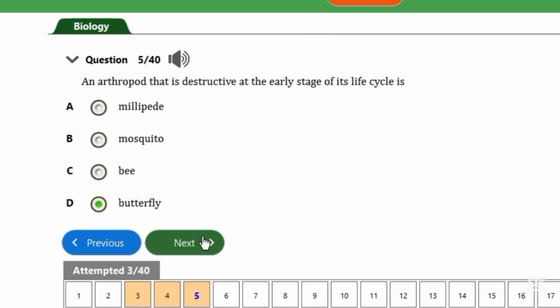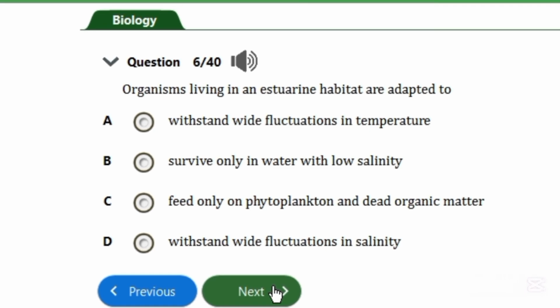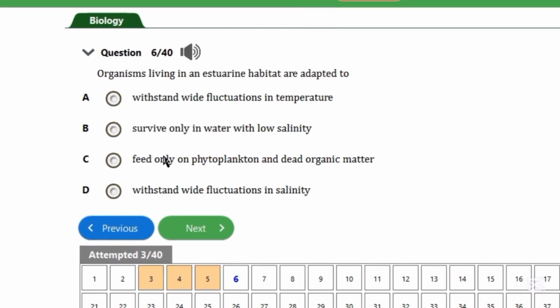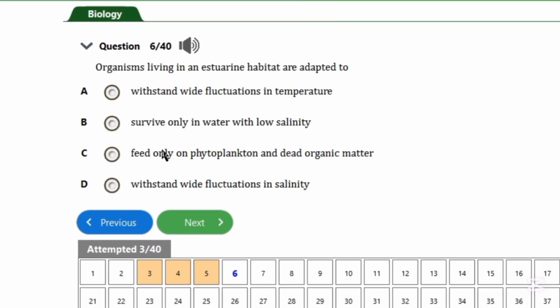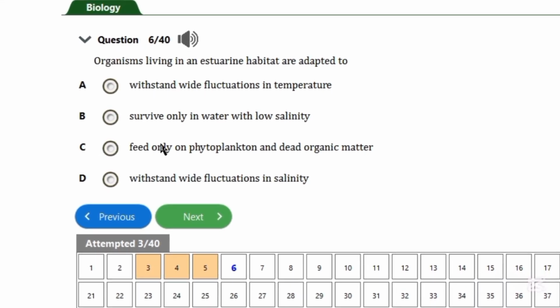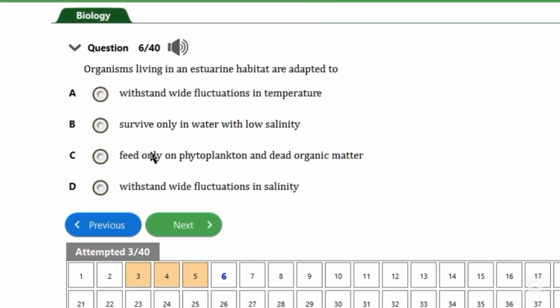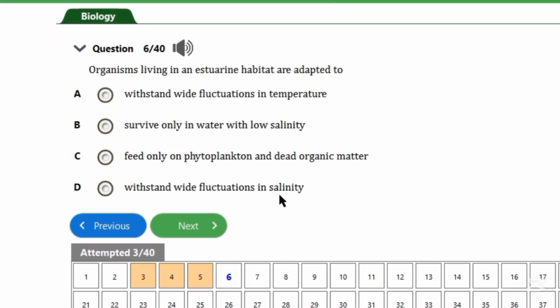Organisms living in an estuarine habitat are adapted to what? An estuarine habitat is where marine water and fresh water meet, so there are fluctuations of salinity; the amount of saltiness is not constant. So fluctuations in salinity is our answer here. Just take note of that.